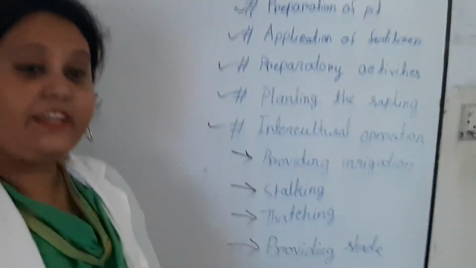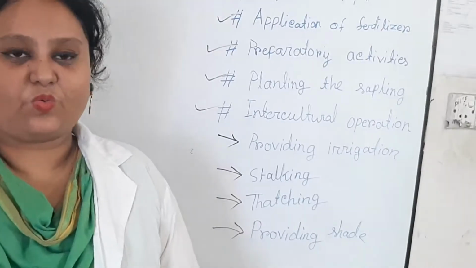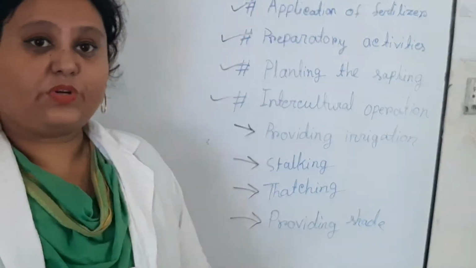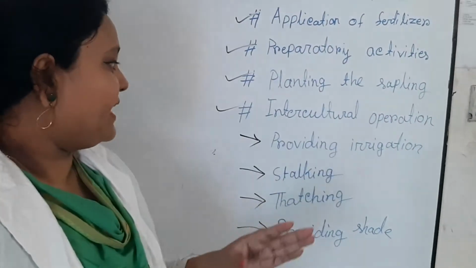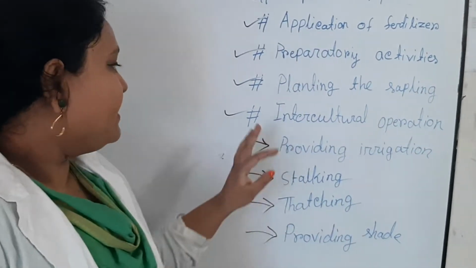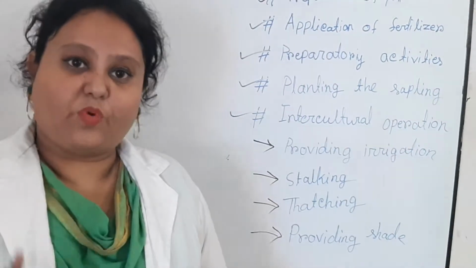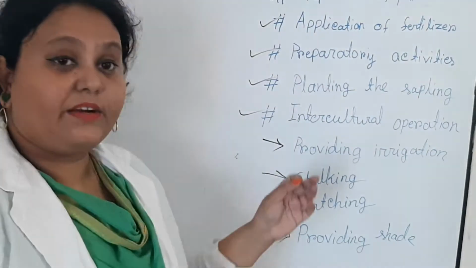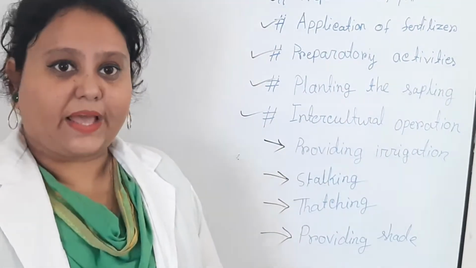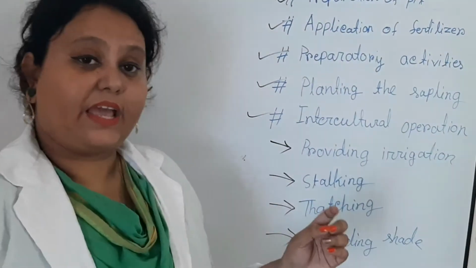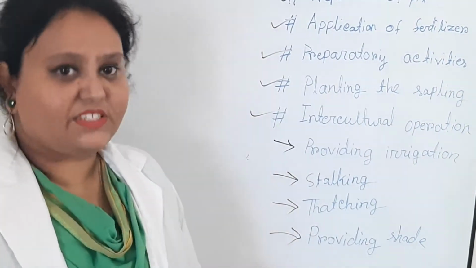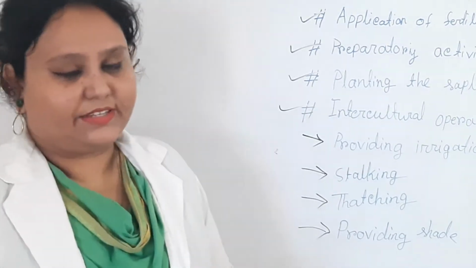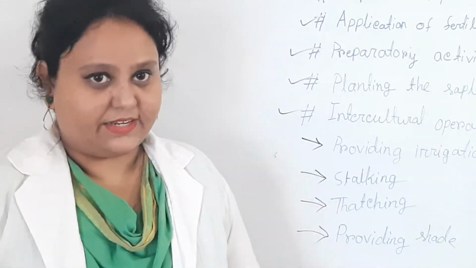Providing irrigation, you know, without water no plant can survive. Except in the rainy season, irrigation should be done in the early morning and in the afternoon. After a sapling is planted, every morning and every afternoon irrigation is required, two times in a day.